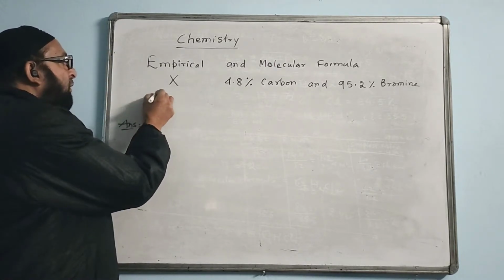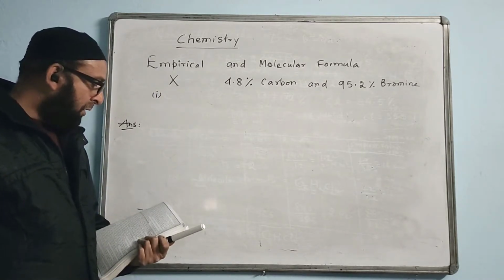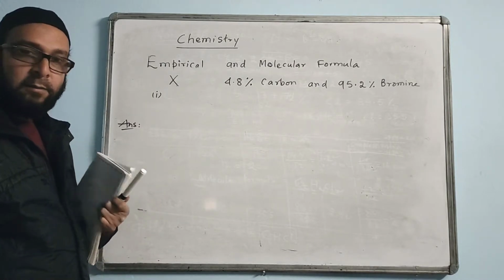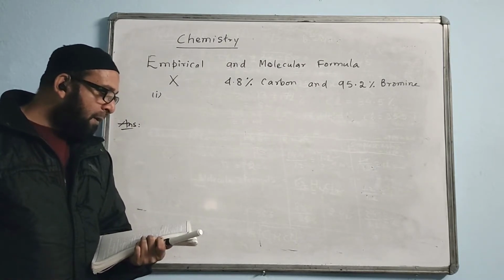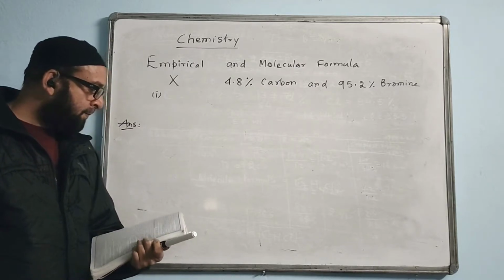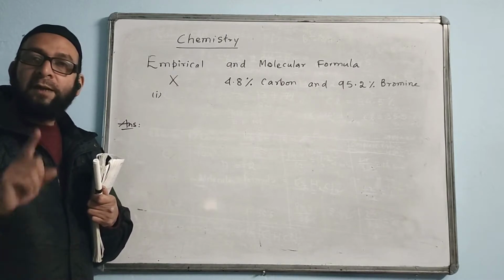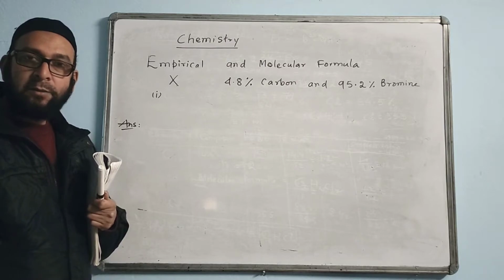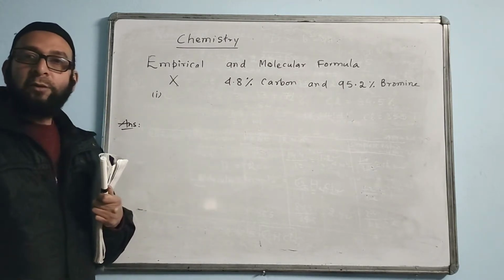Now, first part of the question: determine the empirical formula of the compound. Working correct to 1 decimal place. You have to show your working of division in 1 decimal place only, not more than 1.